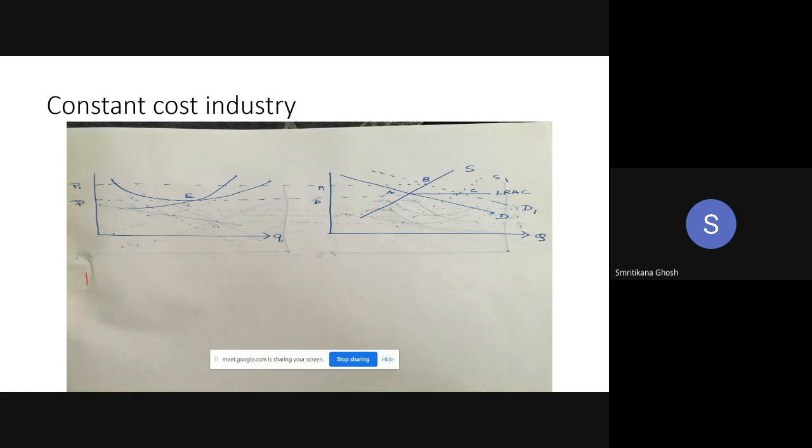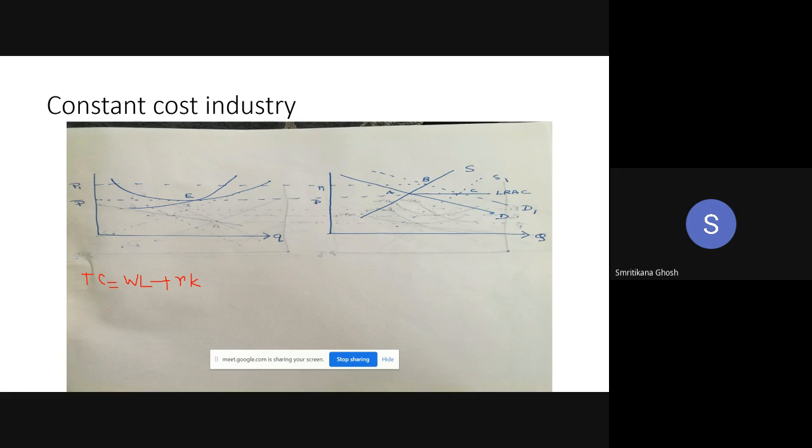What is total cost? In the long run, total cost is W into L plus R into K. W and R are given; we cannot change them. These are independent. But if you increase labor by 20% and capital by 20%, then the total cost will also increase by 20%. Do you agree with me? Yes, ma'am. So total cost is increased by 20%.